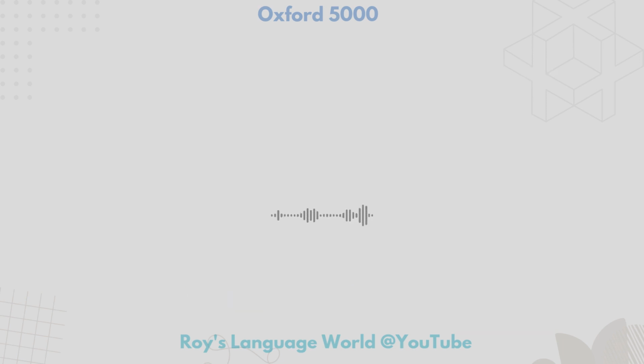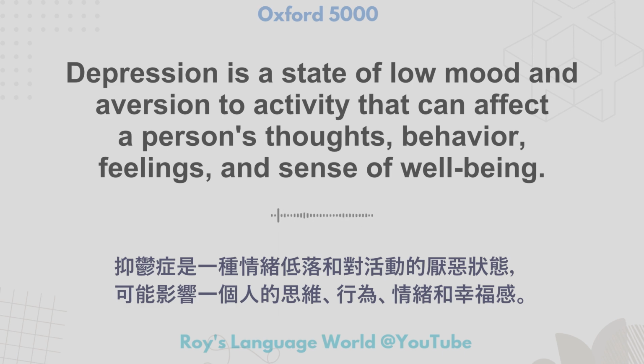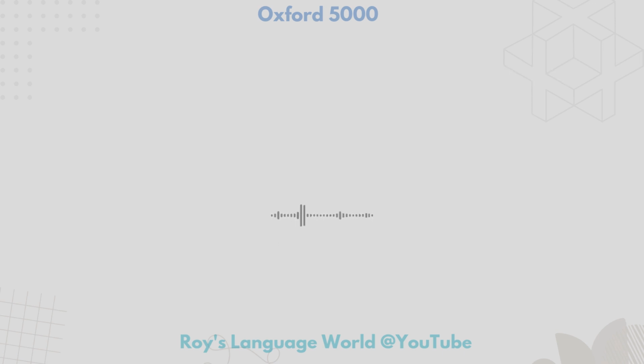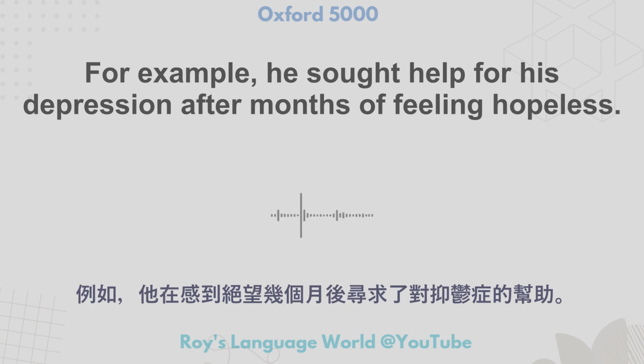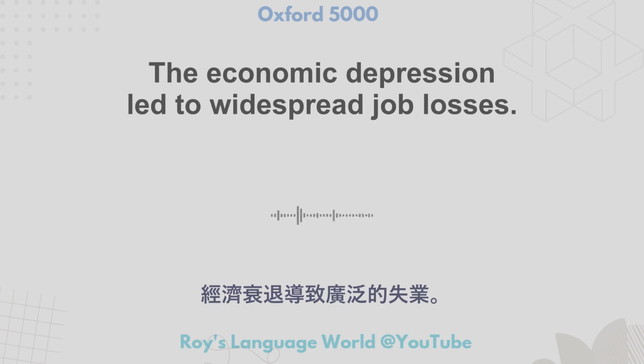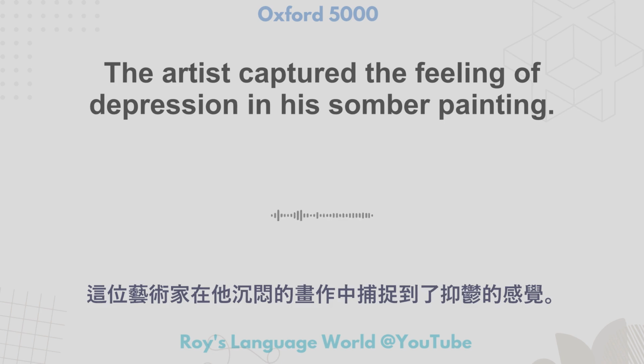Let's do it. The first word is depression. Depression is a state of low mood and aversion to activity that can affect a person's thoughts, behavior, feelings, and sense of well-being. For example, he sought help for his depression after months of feeling hopeless. The economic depression led to widespread job losses. The artist captured the feeling of depression in his somber painting.